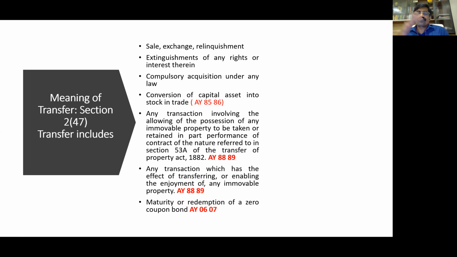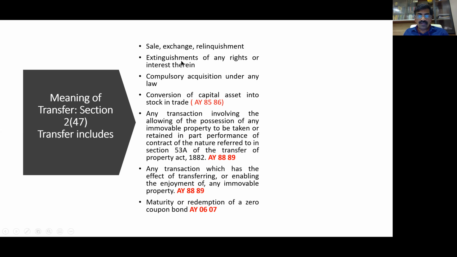But however, after so much controversy, whether it's interest or capital gains, the sections have been specifically amended to provide that maturity or redemption of a zero coupon bond will be taxed only as capital gains. So as far as the transfer is concerned, just to repeat: sale, exchange, relinquishment. Sale is for cash, exchange is for another asset, relinquishment is throwing away of rights. Extinguishment of an interest is not voluntary, relinquishment is voluntary.